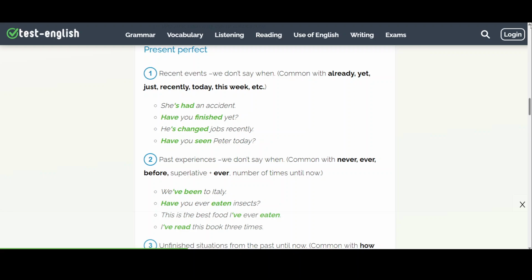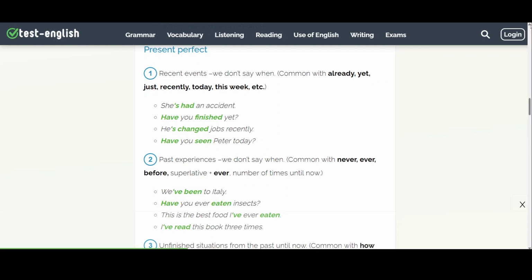One question. Would it be correct if I said, have you seen Peter this morning? That depends what time it is. If it was 10 o'clock in the morning, that would be correct because the morning wouldn't have finished. But if I said, have you seen Peter this morning? And it was 9 o'clock at night, that would be incorrect because the morning would have finished.